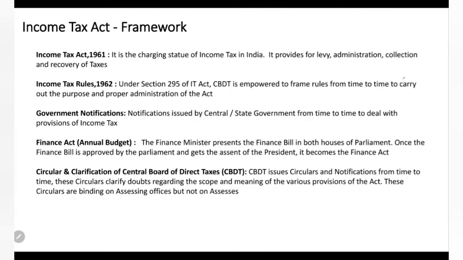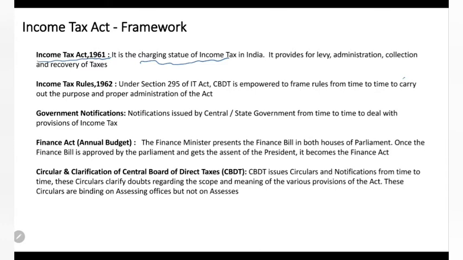Guys, we are here now, Income Tax Act framework. We will go through that. The first and fundamental contributor for this entire income tax is the Income Tax Act 1961. This is the mother document for all the income tax related provisions and process. Okay. Under this act only, government is charging tax to the public.